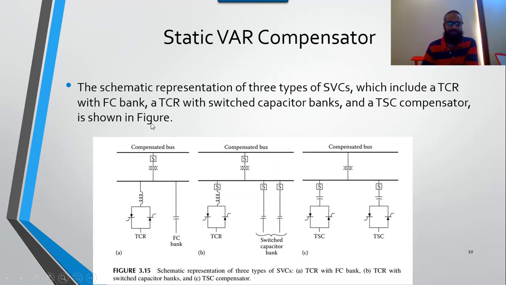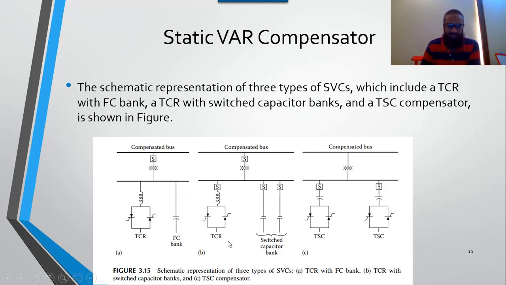If you see the circuit diagram, you can understand how the static var compensators are connected in the system. You see that this is the transmission line and the var compensator is connected to it. So these are the bidirectional thyristors, and the reactor is connected. Similarly, it is connected with the fixed capacitor, so a fixed capacitor is attached with it.